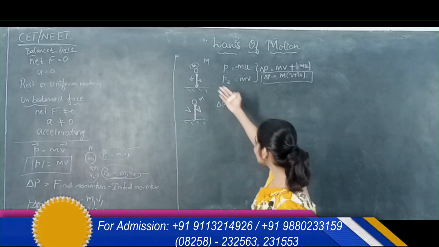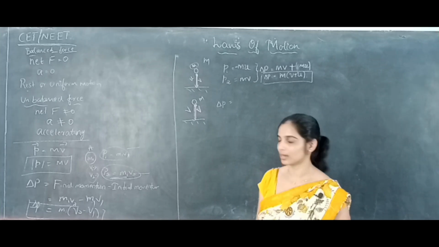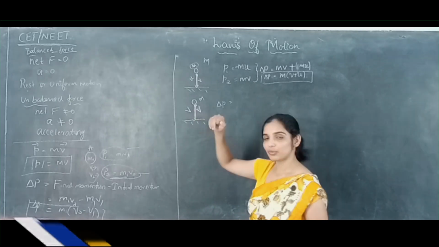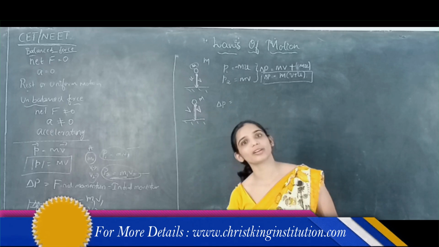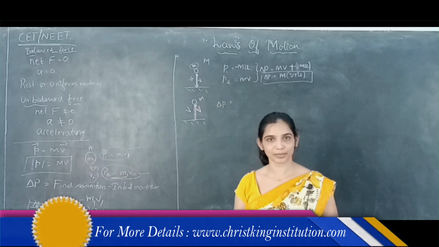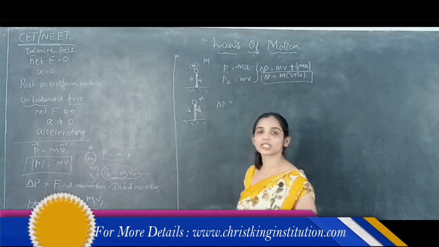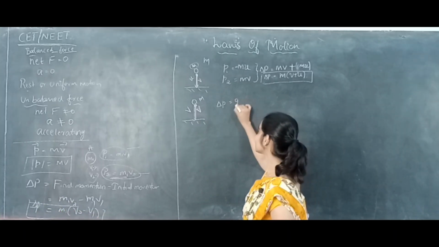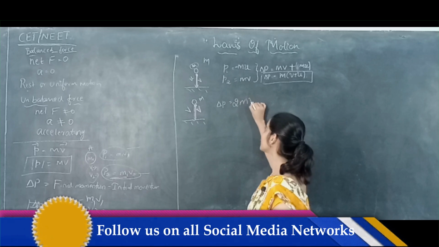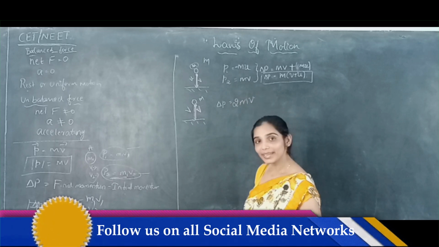If I take u, then both are similar case, correct? So with what velocity the ball is dropped on the ground, with the same velocity it bounced back from the ground. So what is the change in momentum of this ball? So change in the momentum is 2 times m into v. Why?